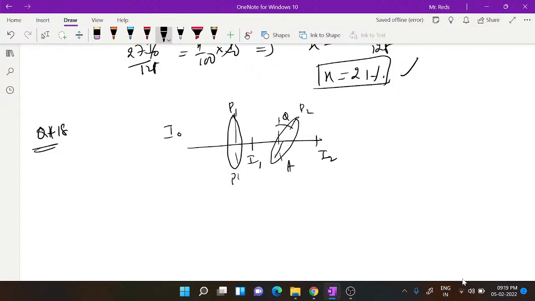I1 will always be equal to I naught by 2. Then I2 will be equal to I1 cos square theta. This is nothing but I naught by 2 into cos square theta.